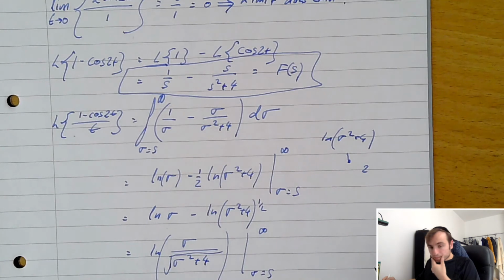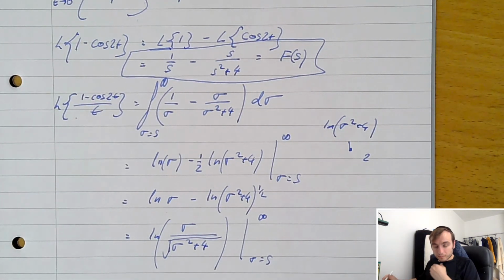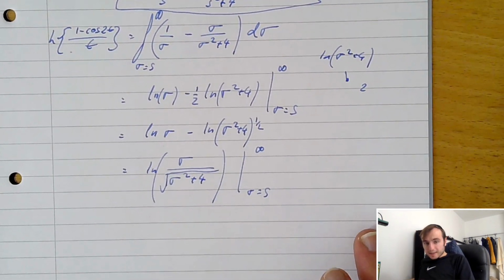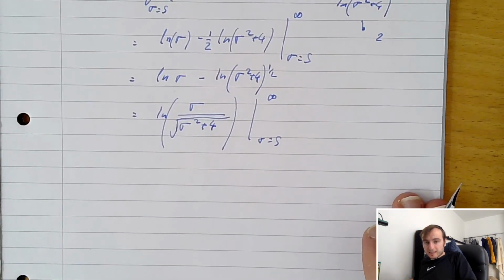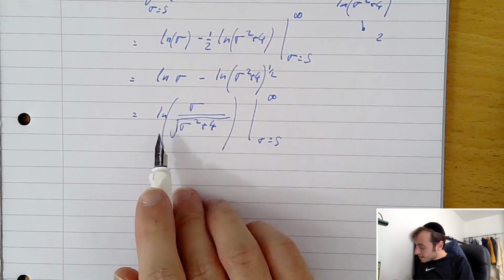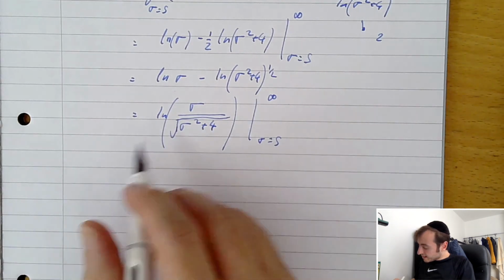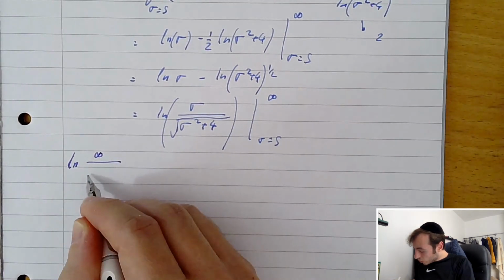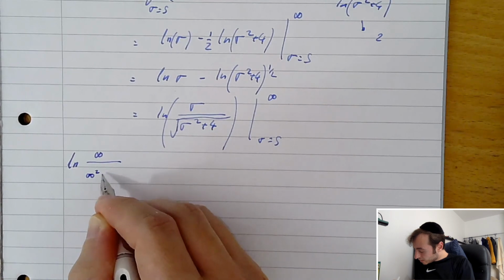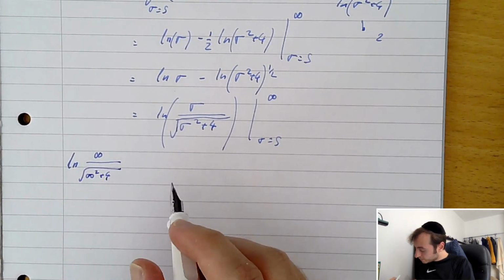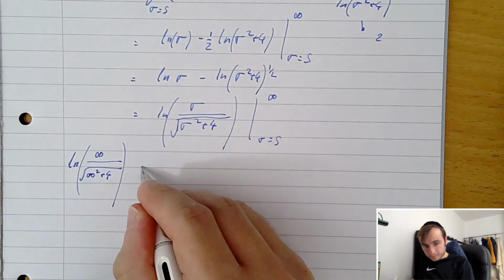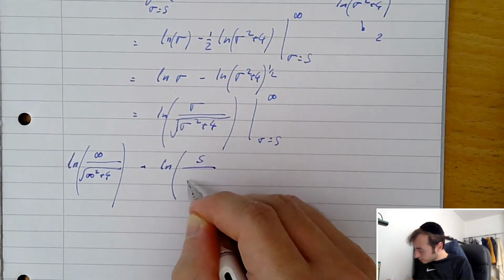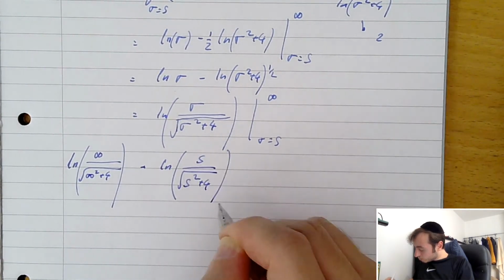Okay, so over here, we need to think about this a little bit carefully, how we're going to evaluate these limits. What we could do is just write out the expression as ln of infinity on the root of infinity squared plus 4, minus ln of s on the root of s squared plus 4.